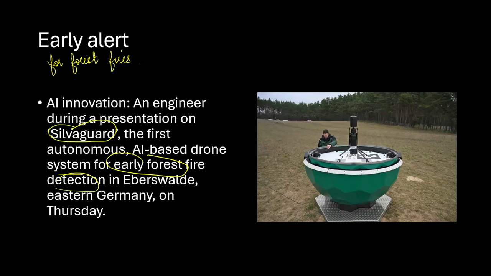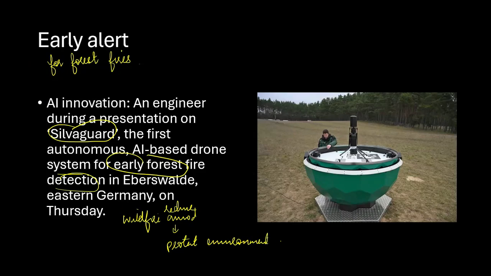So what is this exactly? Germany has introduced Silvaguard, an AI-based autonomous drone system for early forest fire detection, enhancing wildfire prevention and environmental protection efforts. So what are we trying to do here? We're trying to reduce the wildfires that are happening, avoid them or reduce them, and protect the environment. So these are things that we want to do.